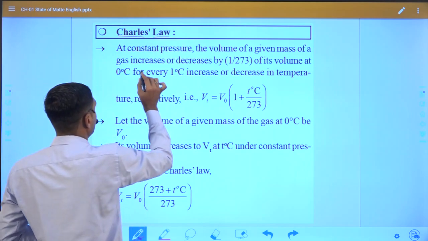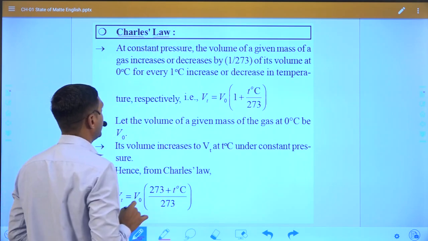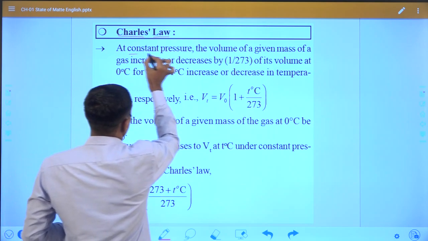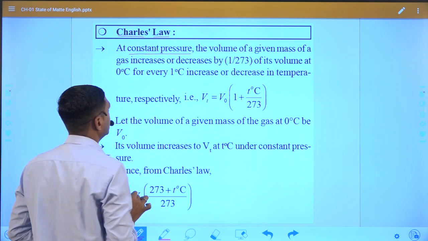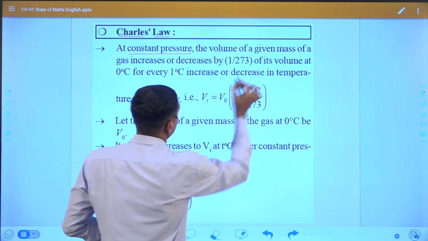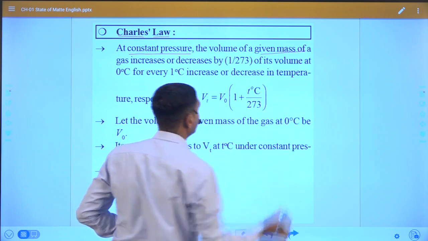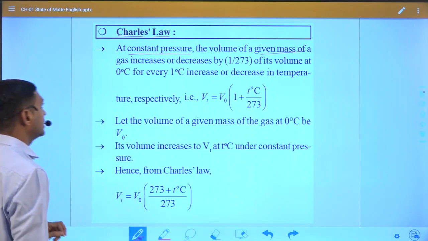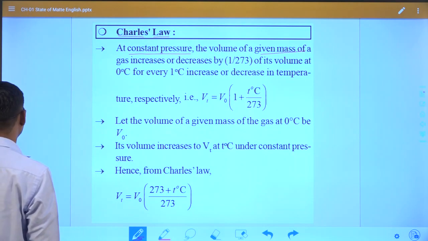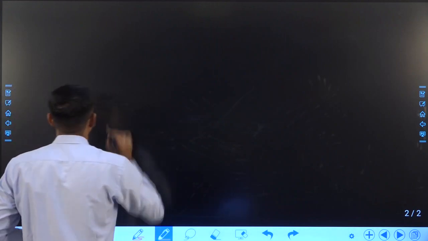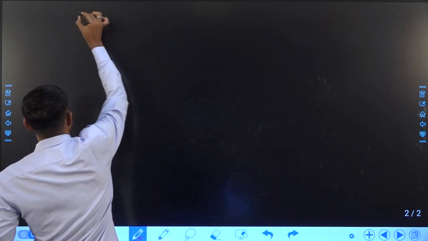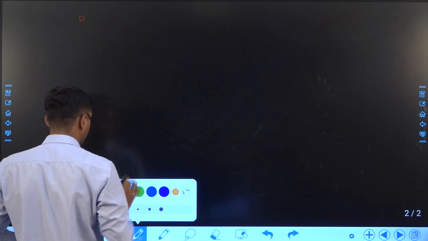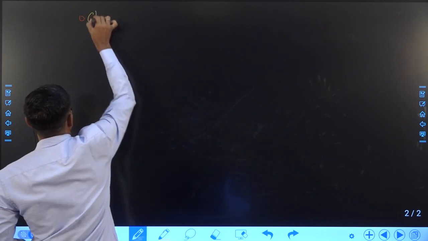He observed the relationship between volume and temperature, but at that time the pressure and the amount of mass, given mass meaning the moles of gas, should be constant. So if we derive the Charles law,